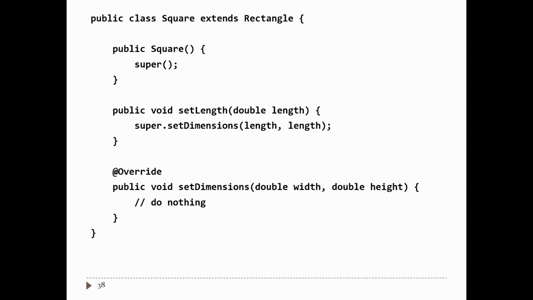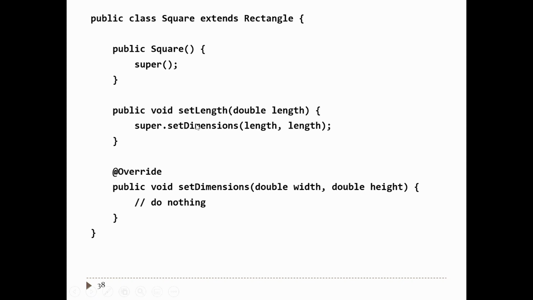Problem number two. Whoever's using this square class can no longer use it polymorphically when they want to change its size. The whole point in putting in a set dimensions method in the shape class is that someone can always call set dimensions, and the size of the shape should change. Now, if they're working with a square, they have to call a different method.